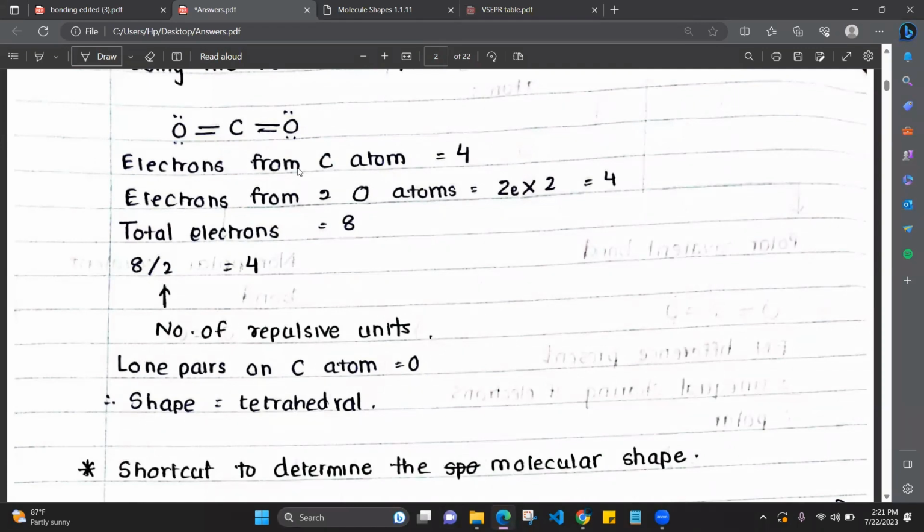So the traditional way is you take carbon. How many electrons are given to the bond from the carbon atom? 1, 2, 3, 4. So 4. Then electrons from 2 oxygen atoms. One oxygen atom gives 1, 2 electrons. This one gives 1, 2 electrons. Then there are 2 oxygen atoms now multiplied by 2 equal to 4. So the total number of electrons in these 2 bonds is 8, right? So 8 divided by the number of repulsive units.